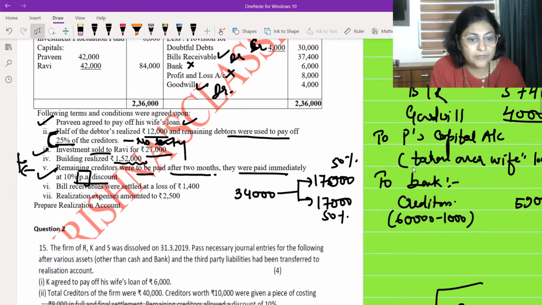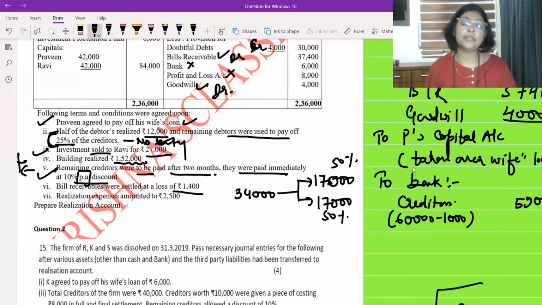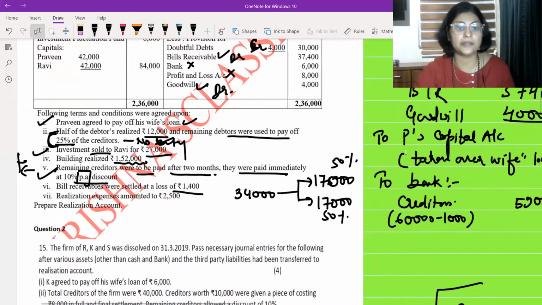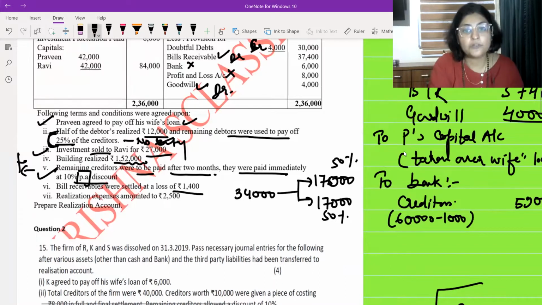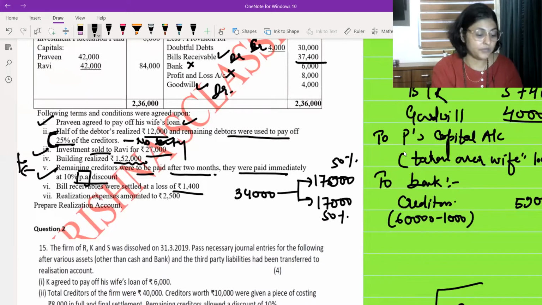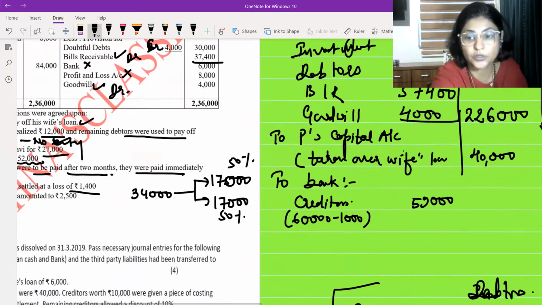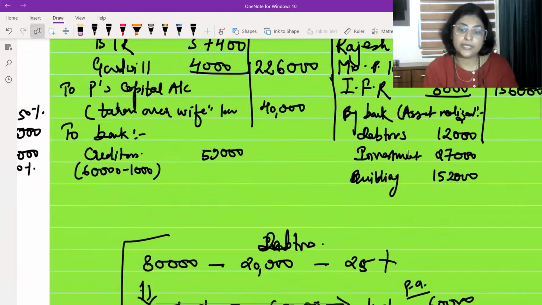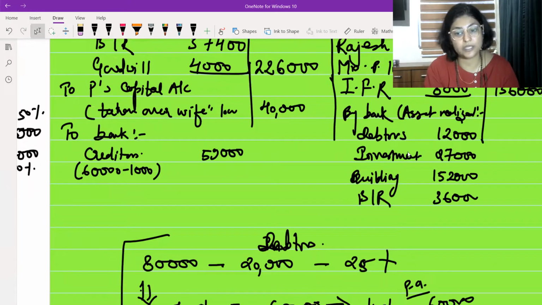Bills receivable was settled at a loss of 1400. Loss of 1400 means we would have given them some rebate or discount, and we received 1400 less from bills receivable. What was the amount of bills receivable? 37,400. So we received 1400 less. Means altogether we received how much? We received 36,000. Bills receivable 36,000 we received.